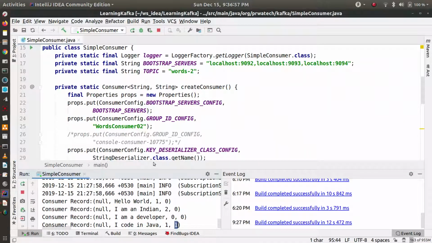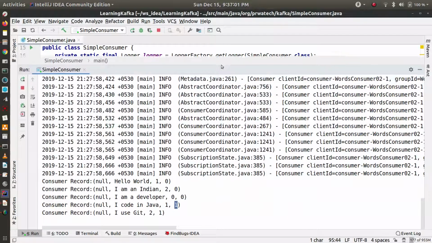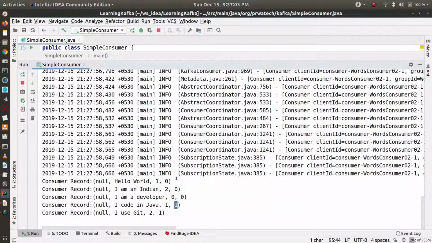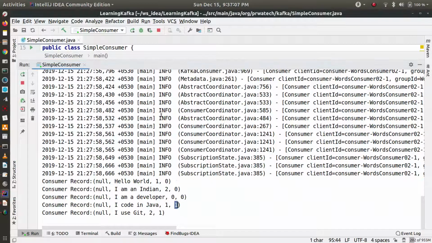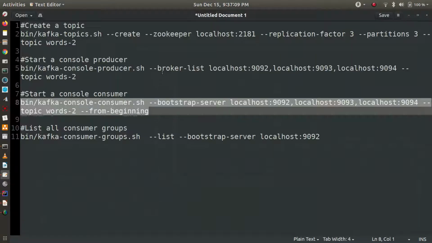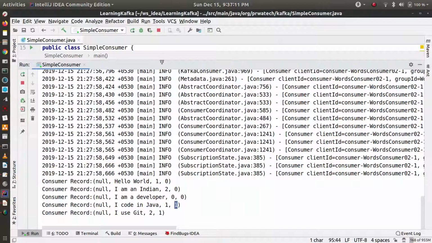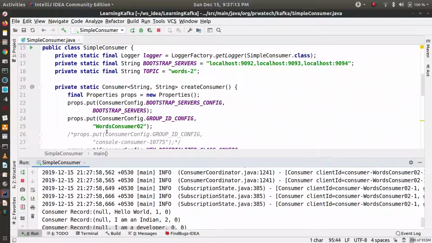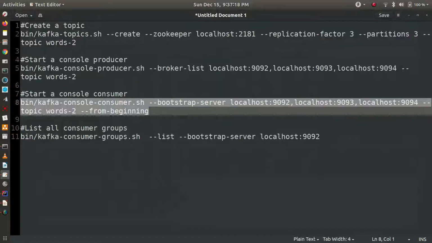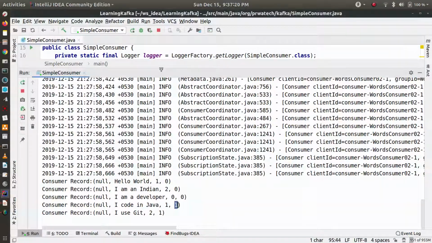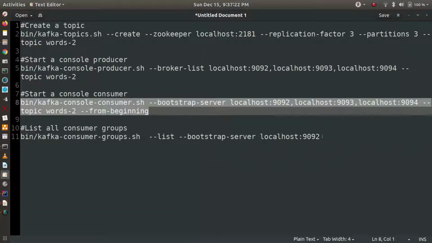Okay, so here this is one consumer. This consumer belongs to a different consumer group. We mentioned earlier, this is our consumer group, consumer 2, and the Kafka console consumer is maintaining a different consumer group. Now let's see what consumer groups are currently running.